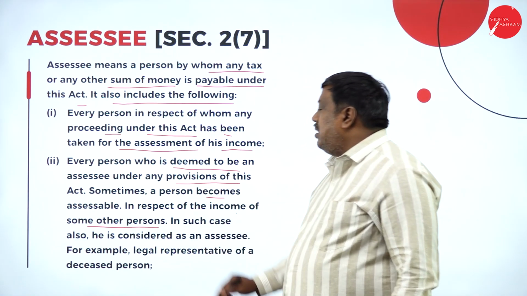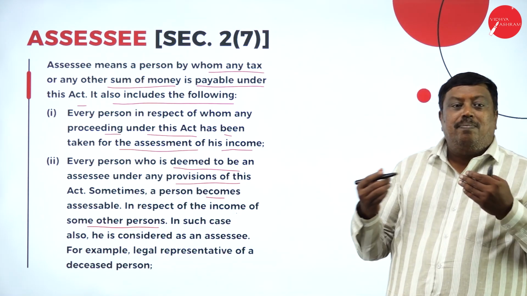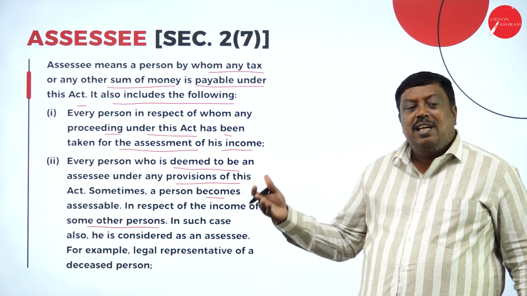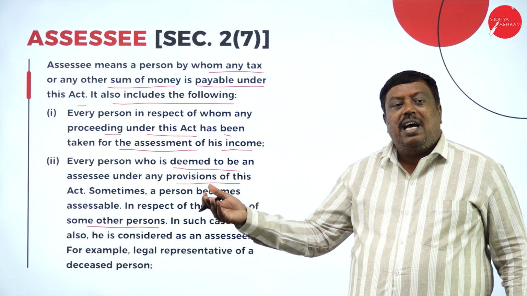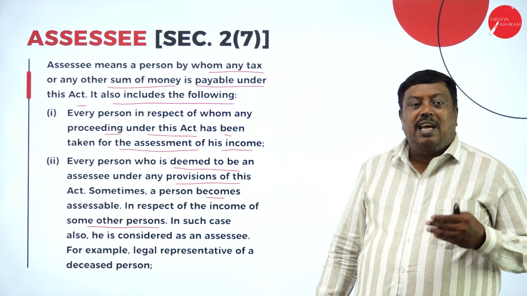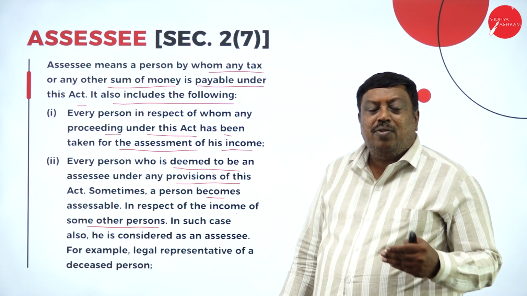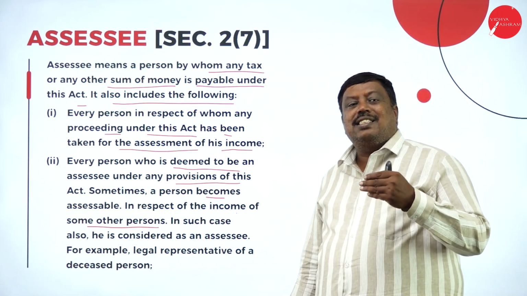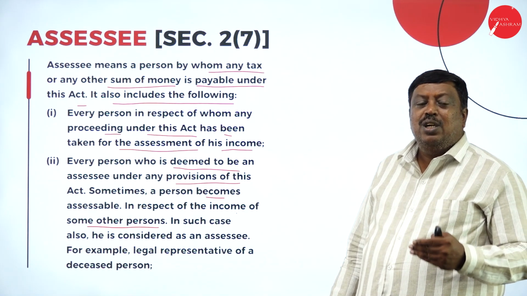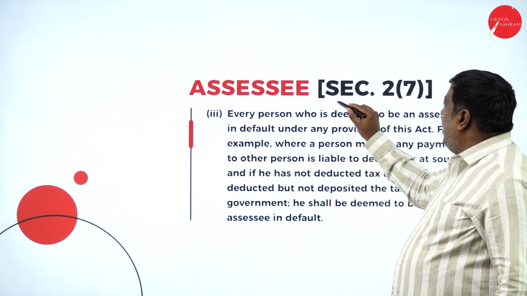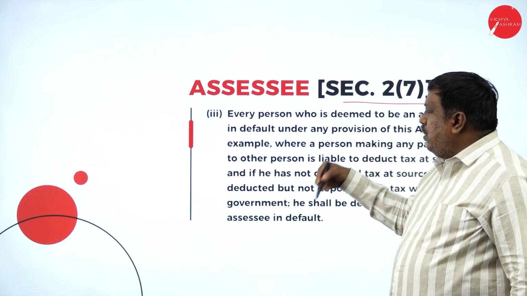Sometimes a person says, it is not my income, the income actually belongs to some other person, but I have received that income, or I'm taking care of those incomes under a power of attorney. It is taxable in the hands of the person who is taking care of and responsible for all the things. Assessee under Section 2 subclause 7, continuation.